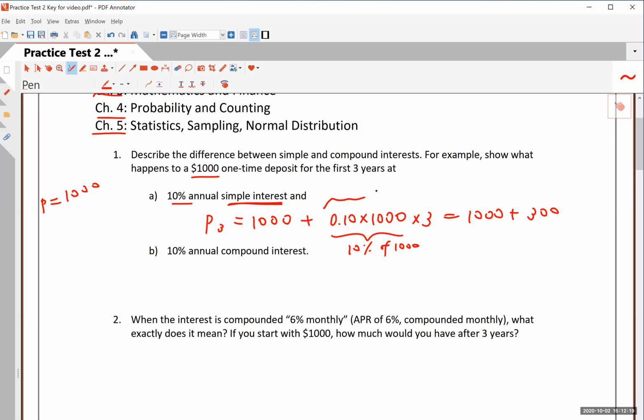And of course, you do this part first. So that's $300 in total interest. Okay, so this will be $1,300 if you are just earning interest, simple interest.